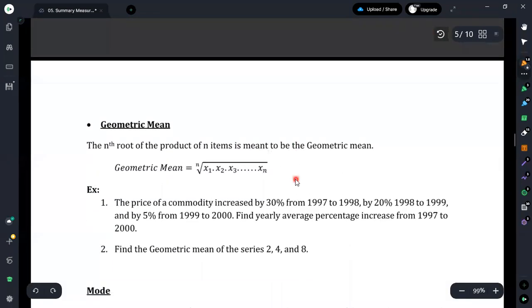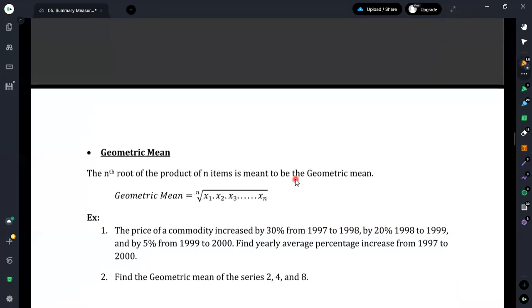Now we will move to the next one, which is obtaining the geometric mean. Here we have defined that the geometric mean is used to identify the mean of a process which is in a growing manner or a decaying manner. We can use it for both cases.